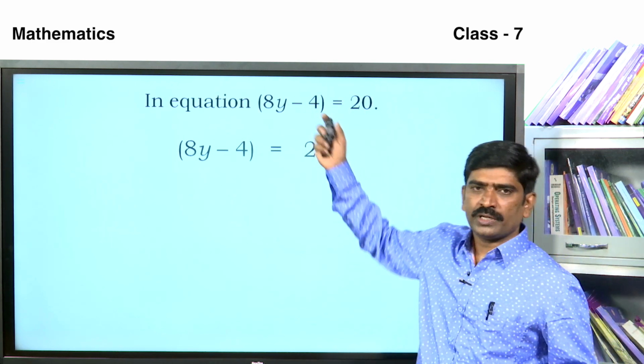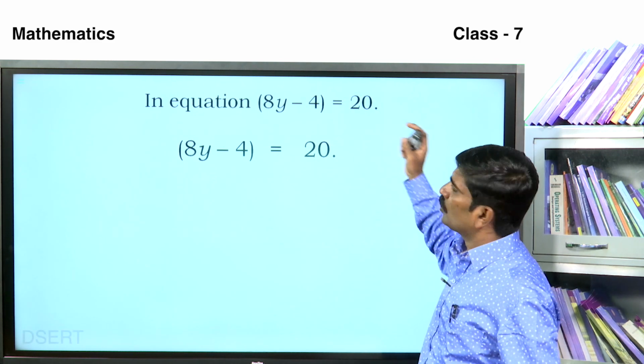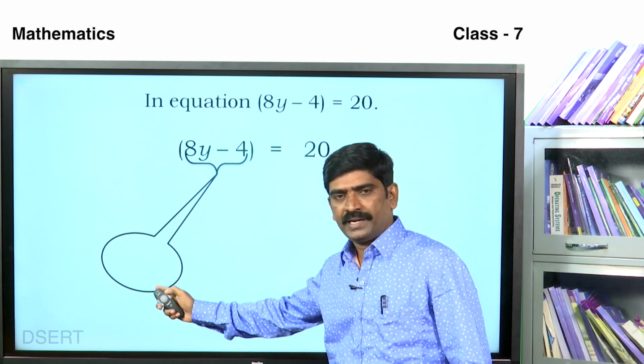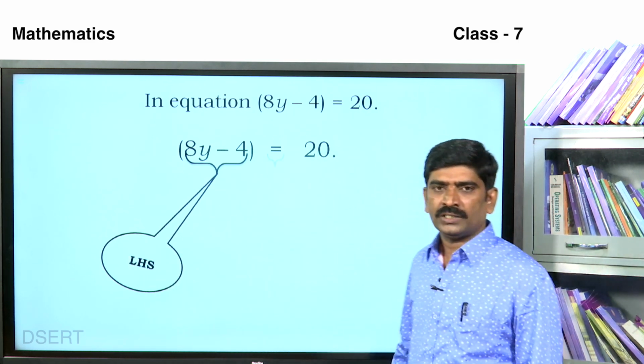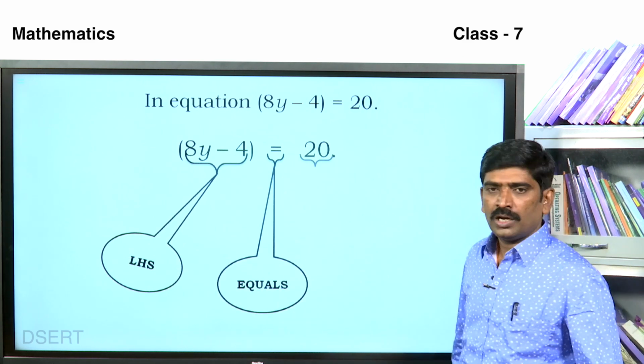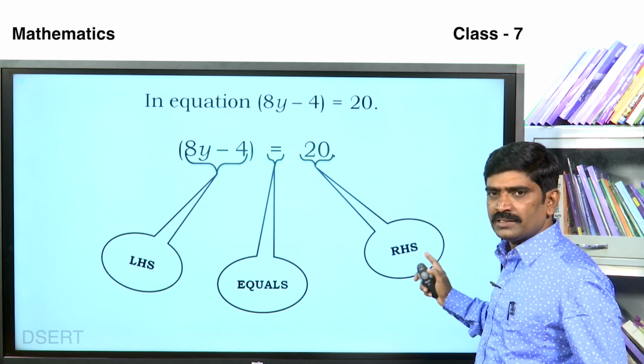Take this also as an equation: 8y minus 4 is equal to 20. Here this is the left hand side, LHS, and what is that symbol? This is equal. Next, this side is called RHS, right hand side.